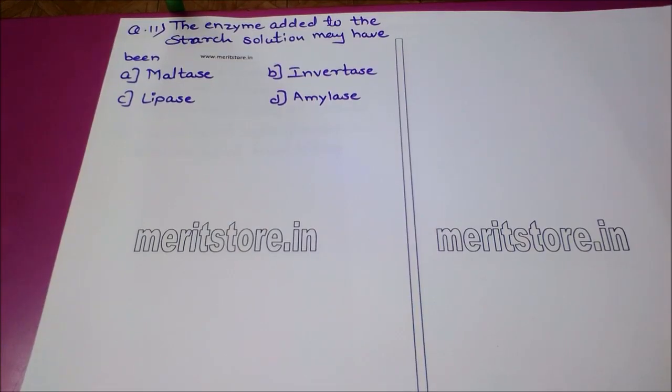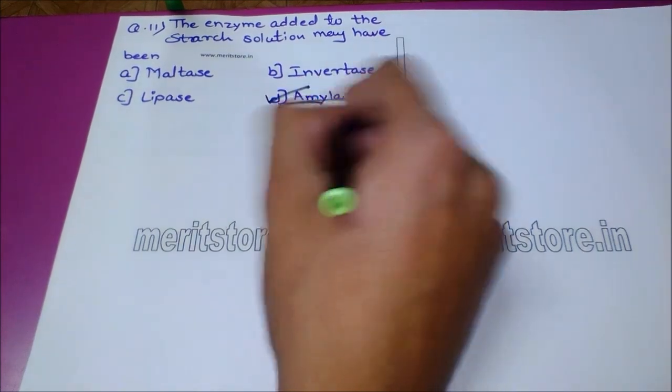Next question is, the enzyme added to the starch solution may have been option A maltase, option B invertase, option C lipase, and option D amylase. The correct answer to this question is option D, which is amylase.